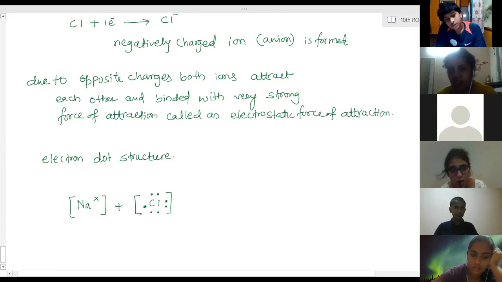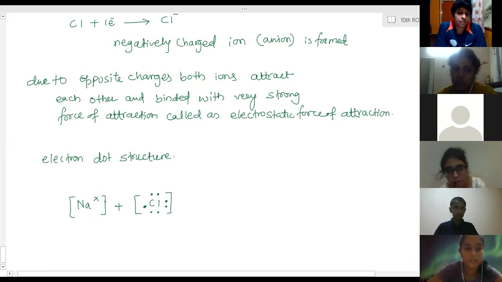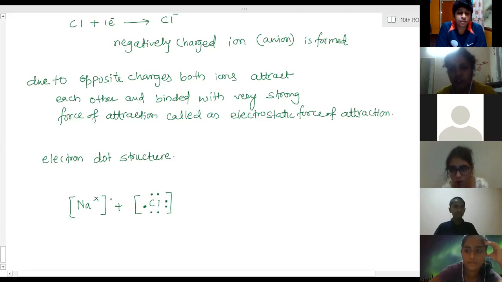Dots and crosses only you have to show, no other symbol you can use. Why is a cross also used? It's given by scientists to represent electrons. Only dots and crosses are the symbols used to show electrons.